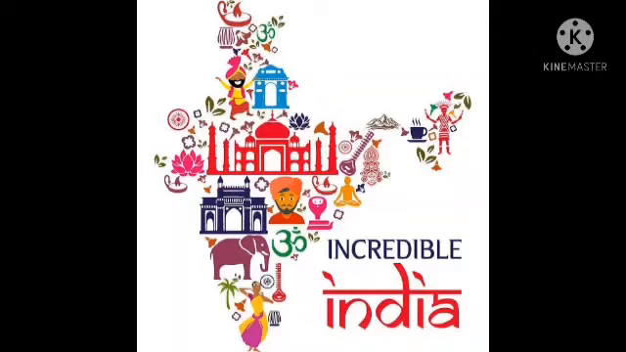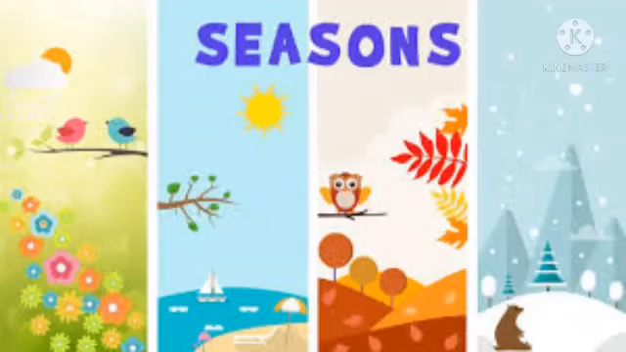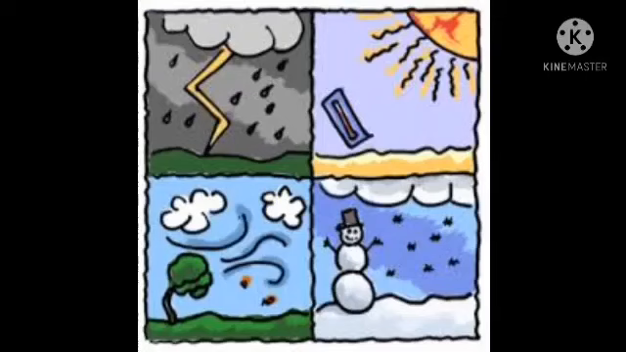We know compared to other countries, our India has different types of landforms, seasons, climates and natural resources. So children, very few countries in the world have so many varieties. This is what makes India beautiful. That means we have different types of landforms, seasons, climates and natural resources.